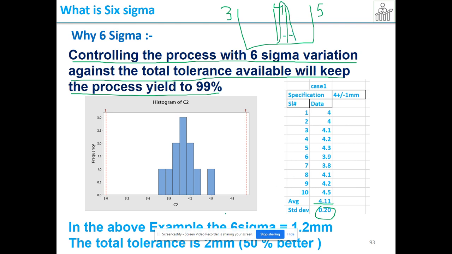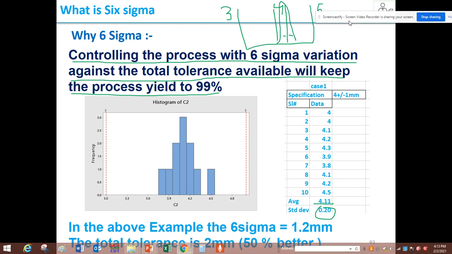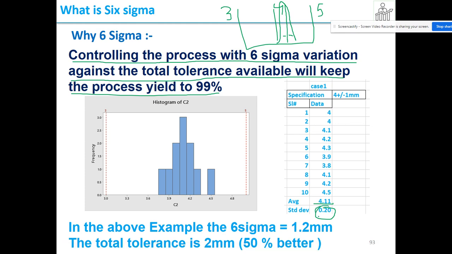But still, what happens in the production? Though in the sample I have taken the variation is 0.2, from 4.1 it is spreading. When you consider this as a good process, in the production it will turn to 1.2 mm. Let us assume from here 1.2 mm goes and here 1.2 mm goes. Then you will produce oversized parts. So it's very important that we control it with respect to Six Sigma variation.